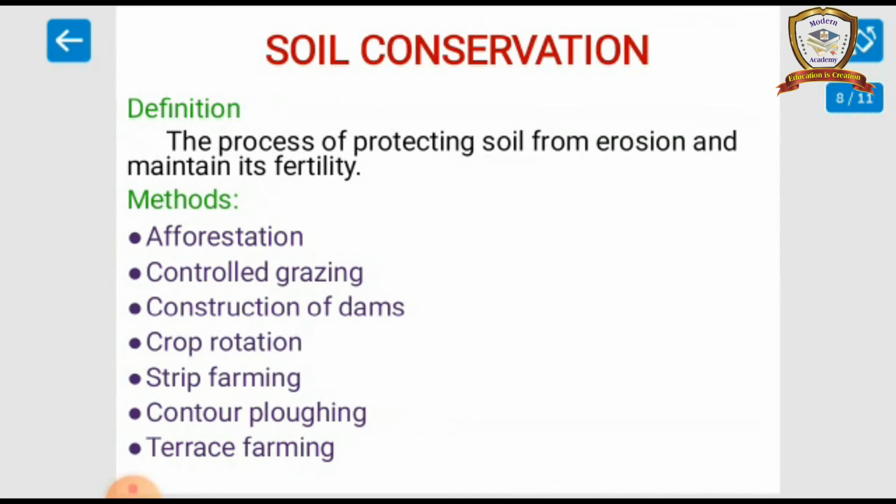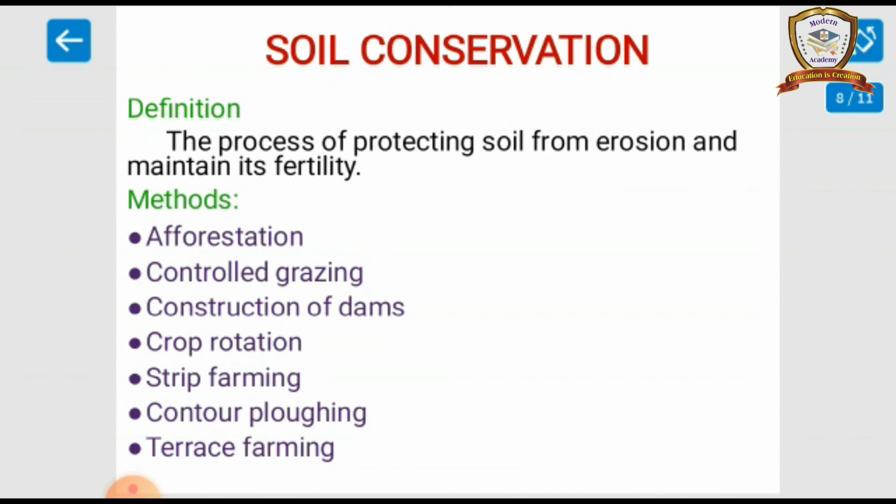Soil conservation. What is soil conservation? The process of protecting soil from erosion and maintaining its fertility. There are some methods to prevent soil erosion. First one, afforestation. Afforestation is planting more trees to stop soil erosion, and controlling overgrazing by domestic animals. This also stops soil erosion, as does the construction of dams.